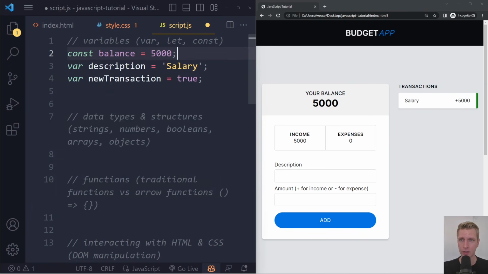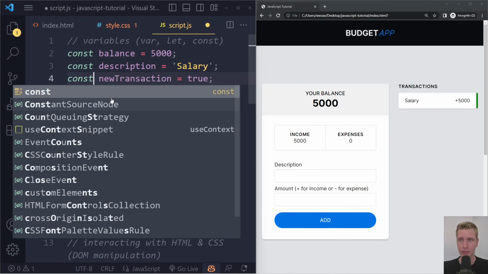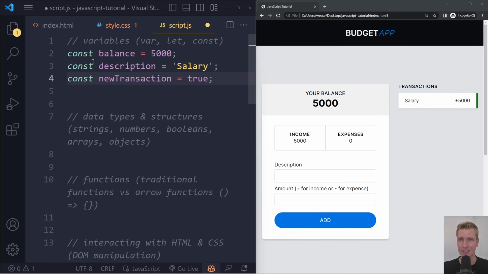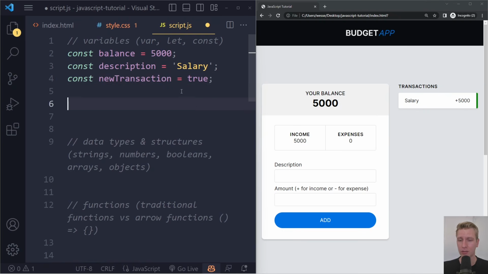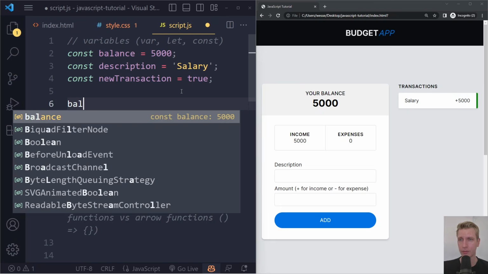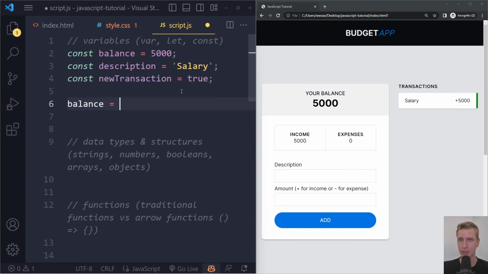You'll see a lot of const, right? So instead of var, we use const. And what developers do these days is they use const for everything. And sometimes you do need to actually override the variable value, right? So instead of balance being 5,000, maybe we need to actually make it 9,000. And if you do it with const like this, we will get an error, right? Our program will stop. There will be an error. It will not allow us to run this. And that's actually a good thing. We want to be strict with ourselves. That's why we're going to use const everywhere.